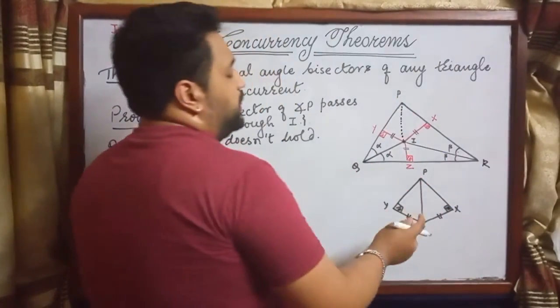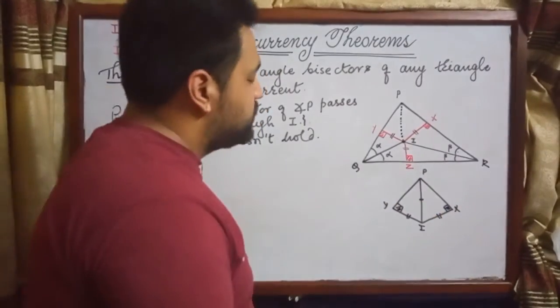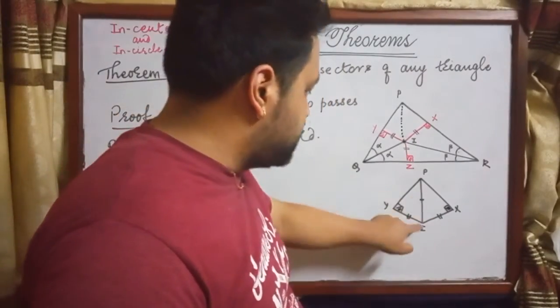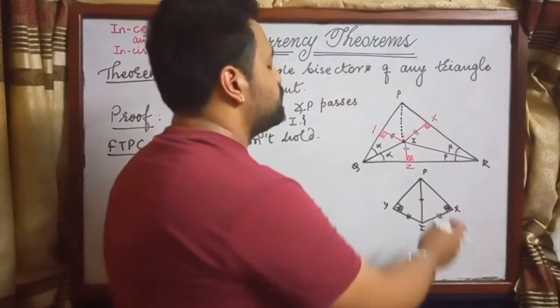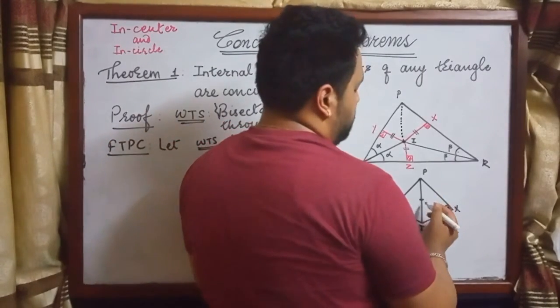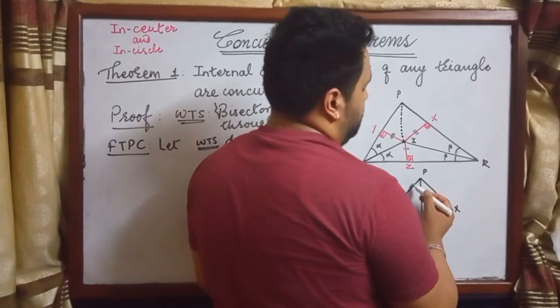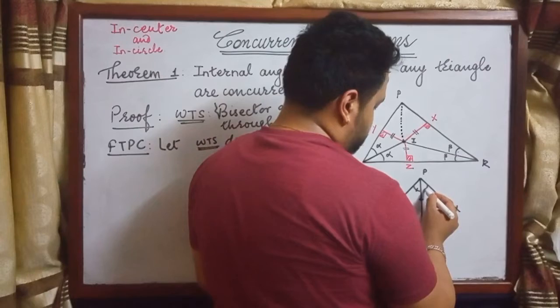So in a right angle triangle, two pairs of sides are equal. This is equal to this, this is equal to this. So the two triangles are congruent, as a result of which corresponding angles of congruent triangles are equal. So this angle is equal to this angle.